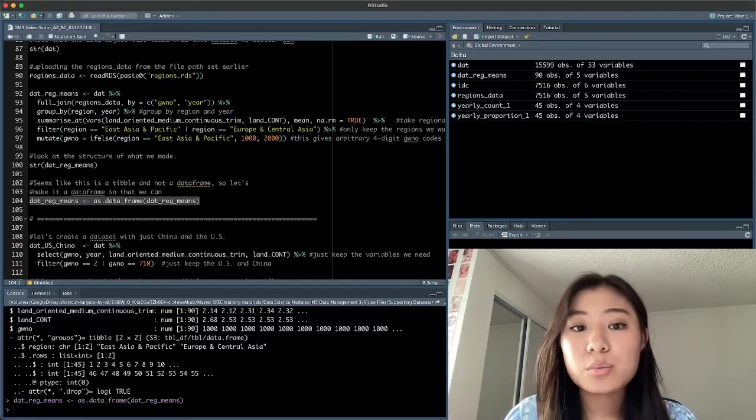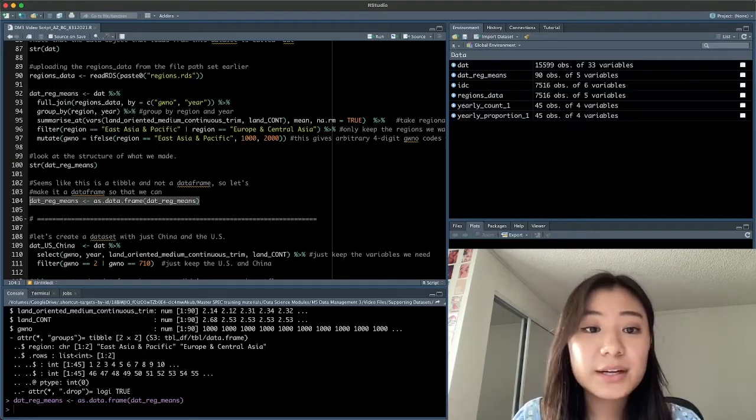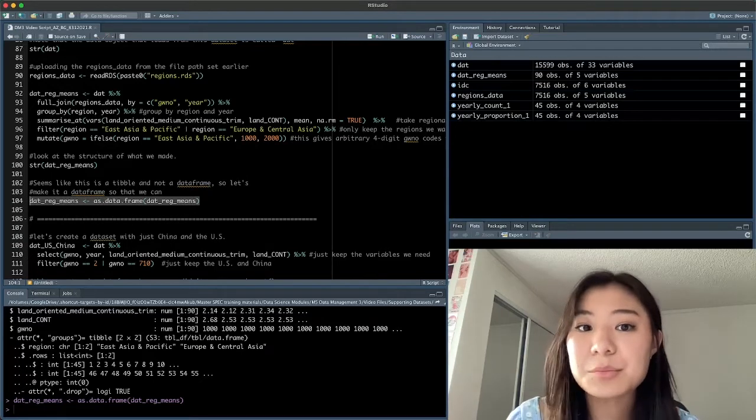In the next video, we will push things a little bit further, summarizing data by region and figuring out how to wrangle data to compare countries to regions in the same plot.